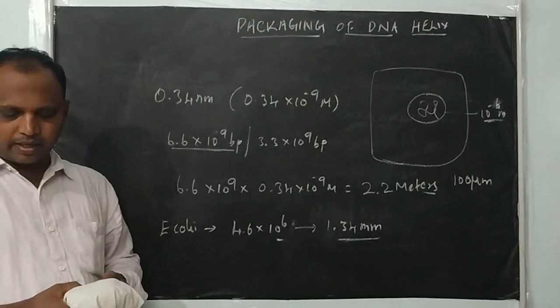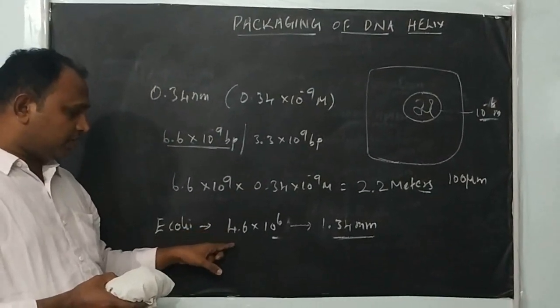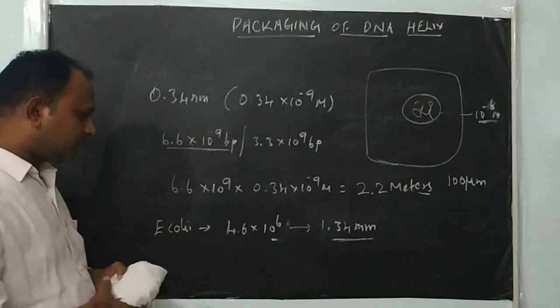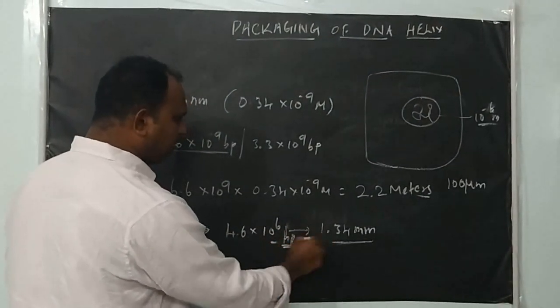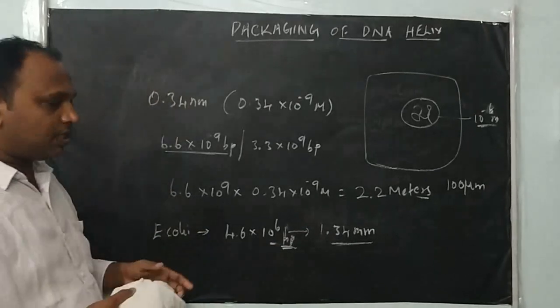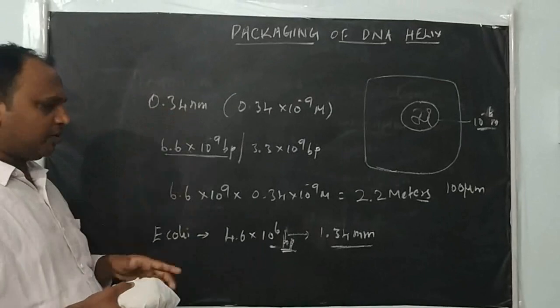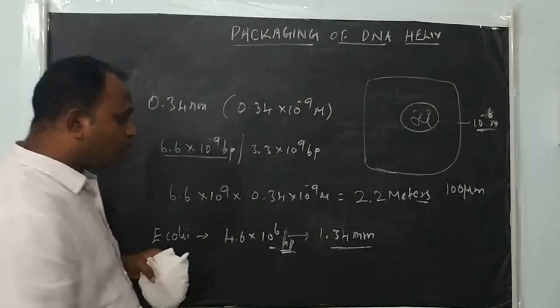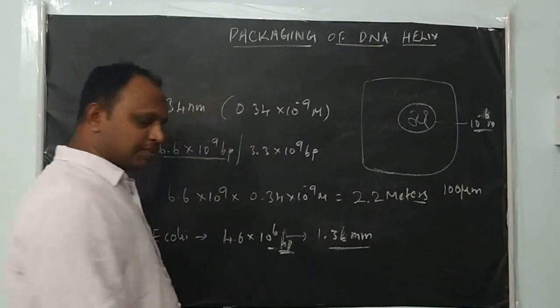So the bacterial E. coli cell, the DNA length is 4.6 × 10^6 base pairs. It can be calculated approximately. Because the distance between adjacent base pairs is 0.34 nanometer, it comes to approximately 1.36 millimeter. Okay, 1.36 millimeter will come.